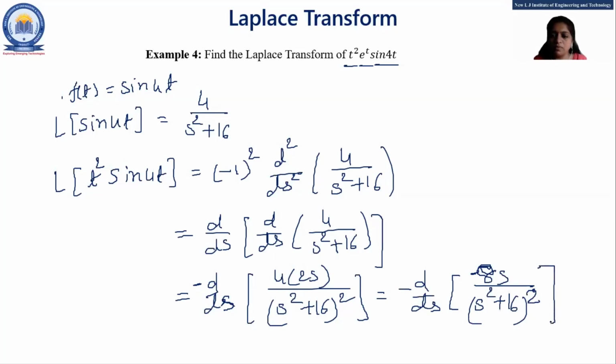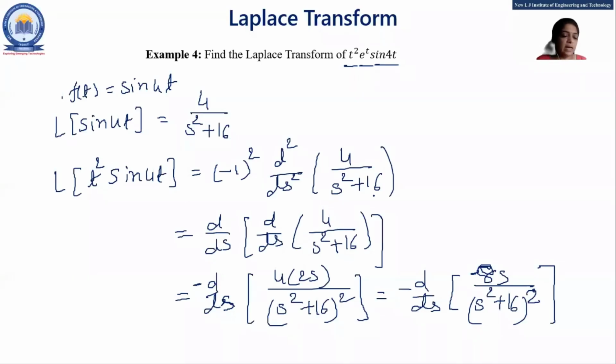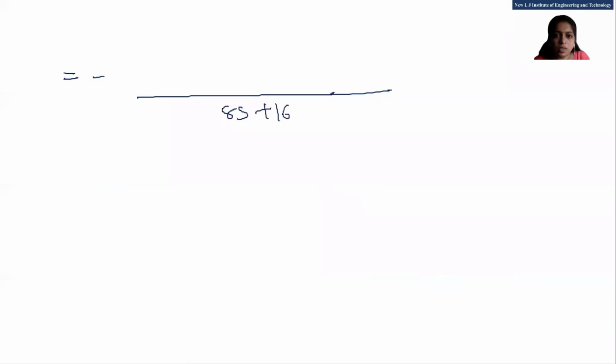Now, what is the derivative of these? 8s upon s square plus 16 whole square. Anyone? You have to find the derivative of these 8s upon s square plus 16 whole square. That is minus here 8s plus 16 square raised to square, that is raised to 4. Here in the numerator s square plus 16 whole square.